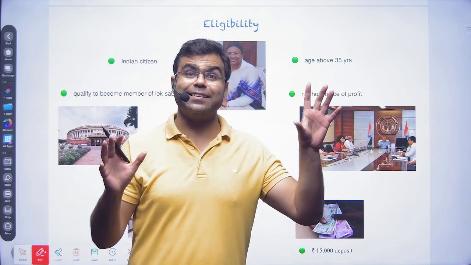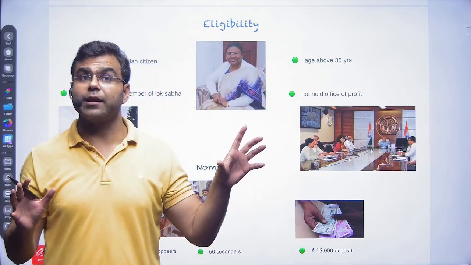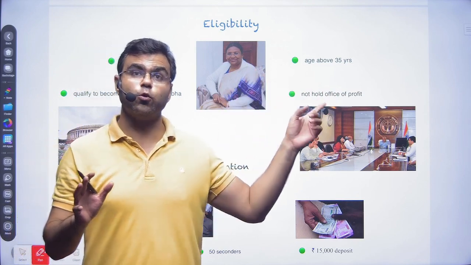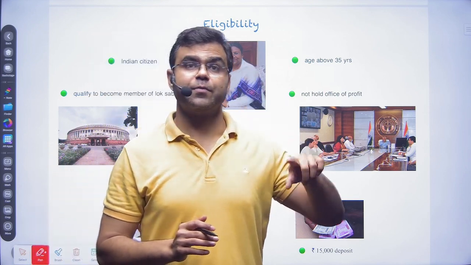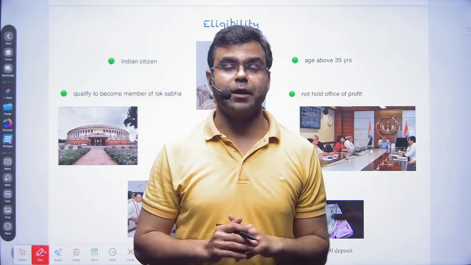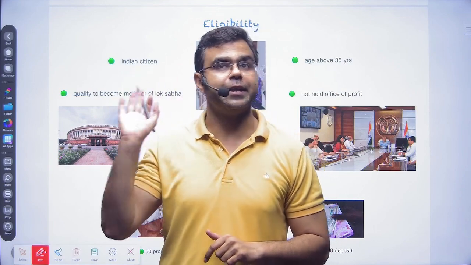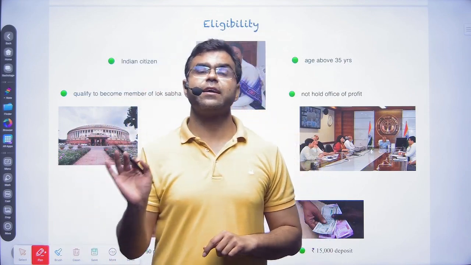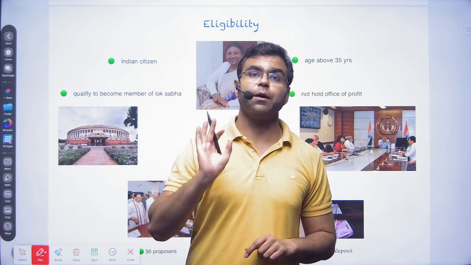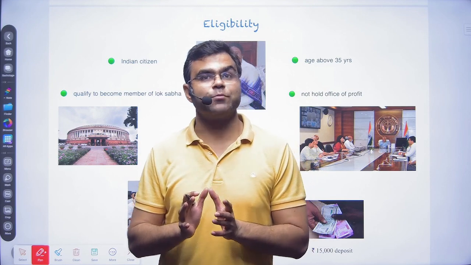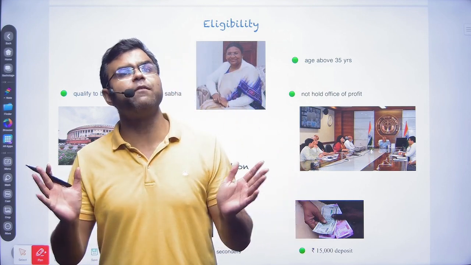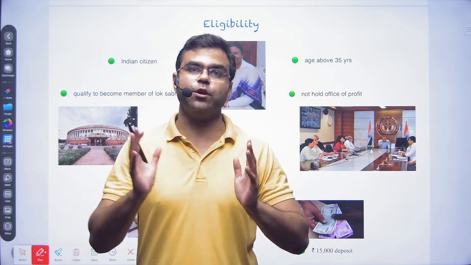Whereas there is another system called monarchy, which is prevalent in the United Kingdom. In that, the head of the state comes from the royal family. But that is not the case in India. In India, the president is elected from among the people, by the people. So republic means the office of president is open for every citizen of India.